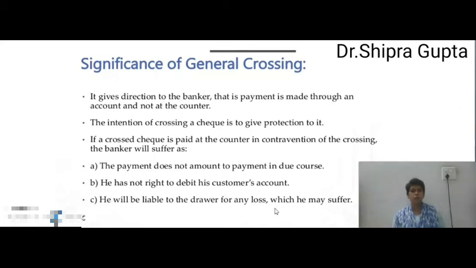It's a secured manner. If a crossed cheque is paid at the counter in contravention of the crossing, the banker will suffer, whether the cheque is generally crossed or specially crossed but paid by the bank. So the bank will suffer. Number one, the payment does not amount to payment in due course. It means the bank should not pay that cheque to the person. Bank will not pay.